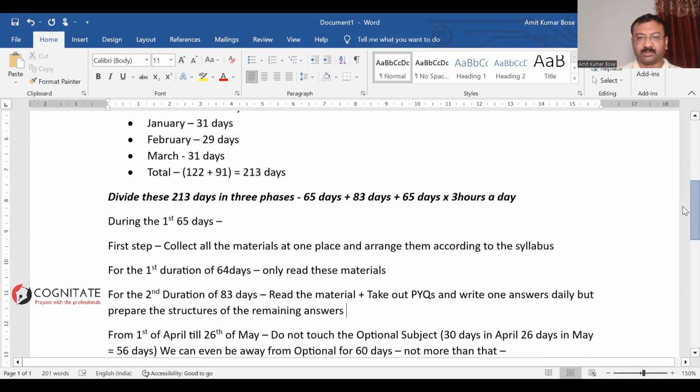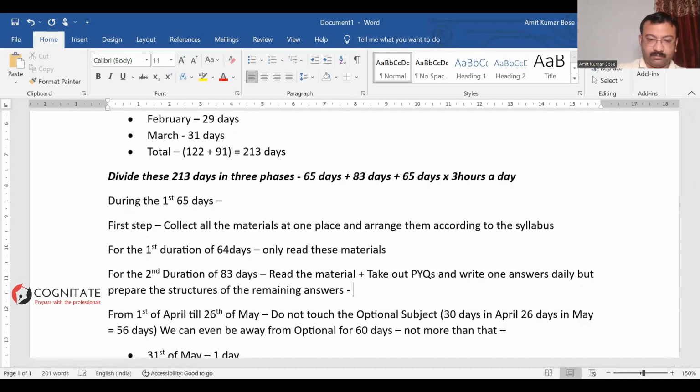Use the last 5 years' question papers only. Okay. Don't go beyond that. Today, after the session, I'm going to share the last 5 years' question papers with you. So go for that only. You don't have to go beyond this, but do that. Okay.